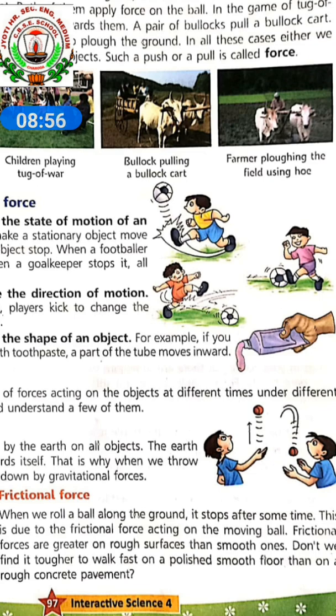So the gravitational force, children, is a force exerted by the earth on all objects. The earth attracts all objects towards itself. That is why when we throw anything up, like a ball, a plaything, a flower or a metal thing, it is pulled down by gravitational force.